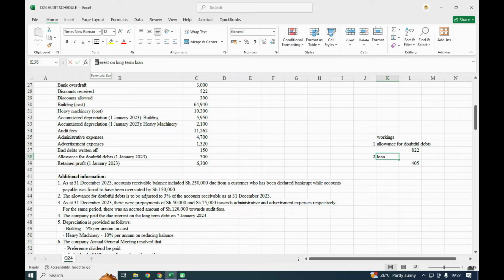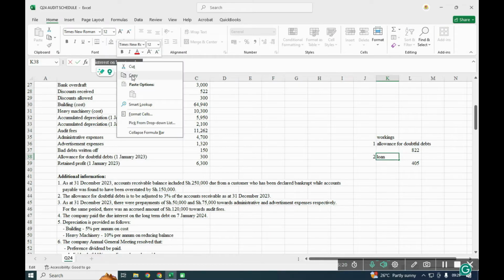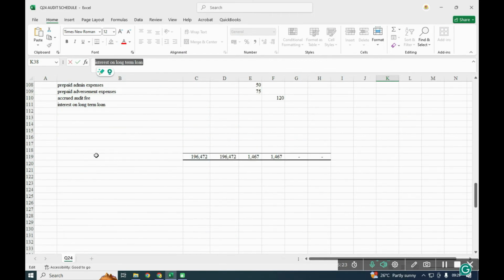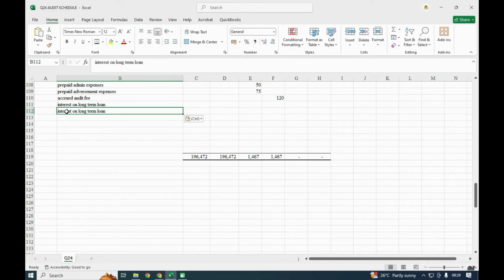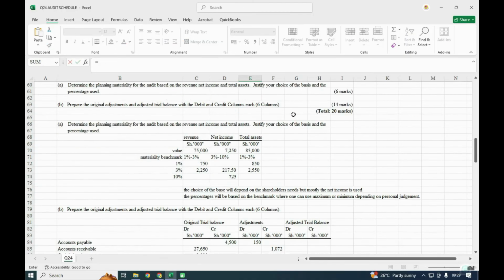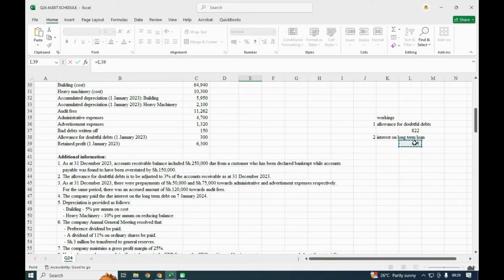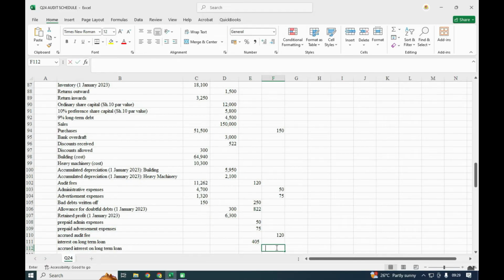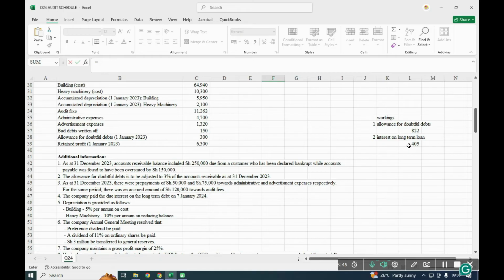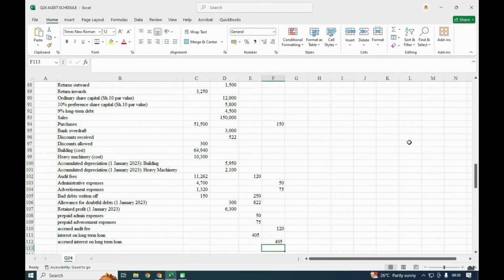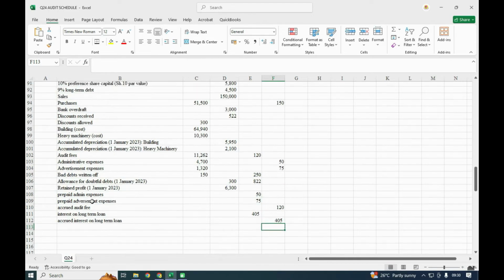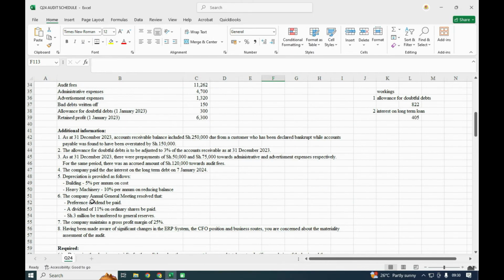Let me just copy this and paste it here, and here we'll add the word accrued, because it is yet to be paid. So here we shall debit 405, and we credit the same amount, 405. Remember, you can have one account for accruals, or you can have them separately.